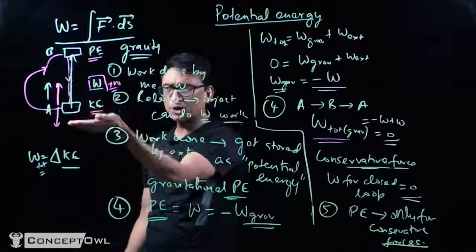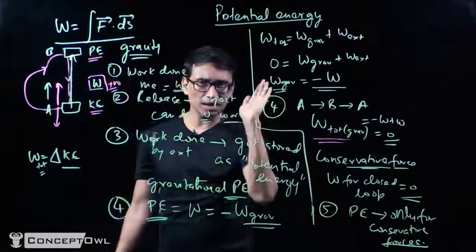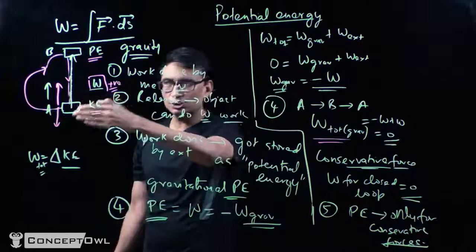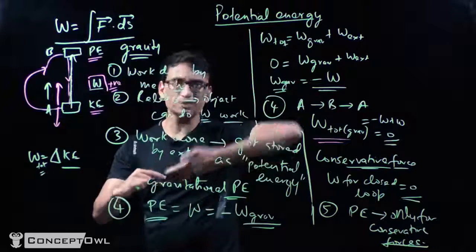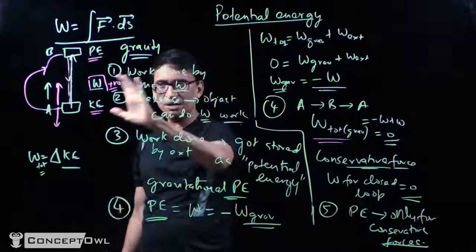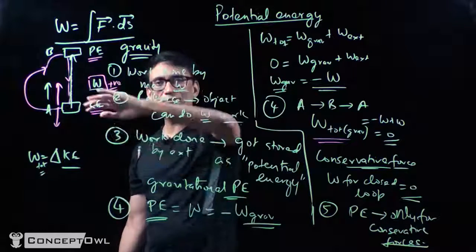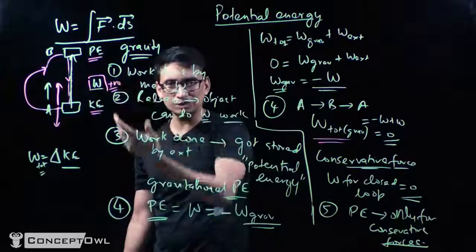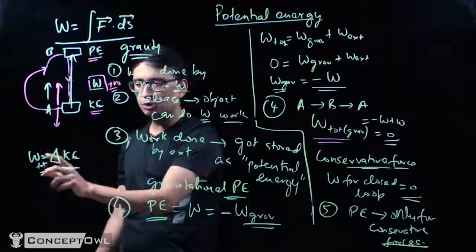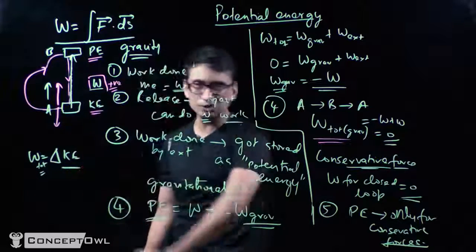When an object goes from point A to point B, some work is done by an external force, right? There is no change in kinetic energy, because we are moving it in such a fashion. In that case, the work done by me is going to be the negative of the work done by the force of gravity, since we know the total work done is 0 because the change in kinetic energy is 0.